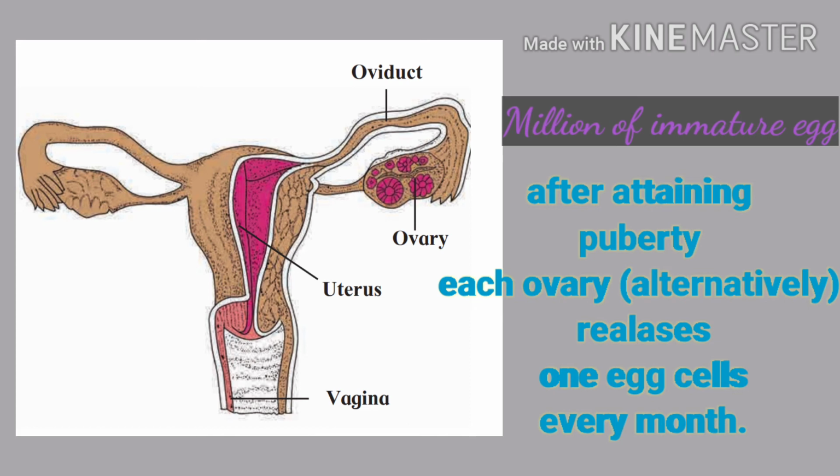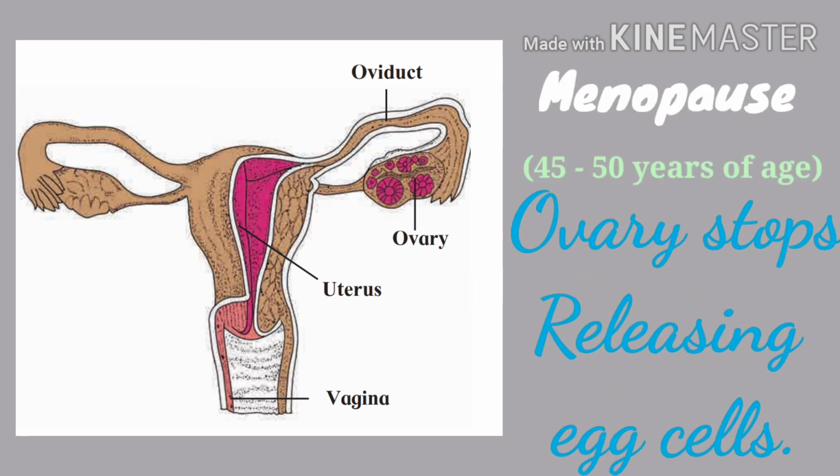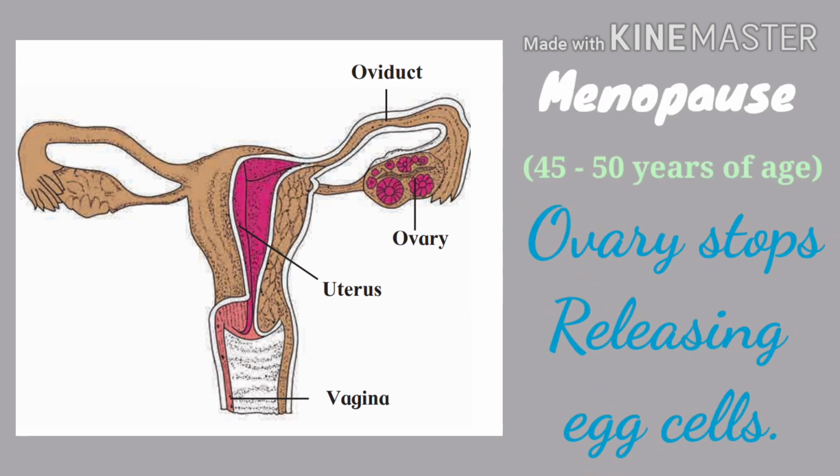So that is the difference between male and female: the reproductive system stops at the age of 45 to 50 years. That is, the production of egg cells will not be there, or it will be irregular in females. Now, children, menopause is the stoppage of functioning of the female reproductive system.